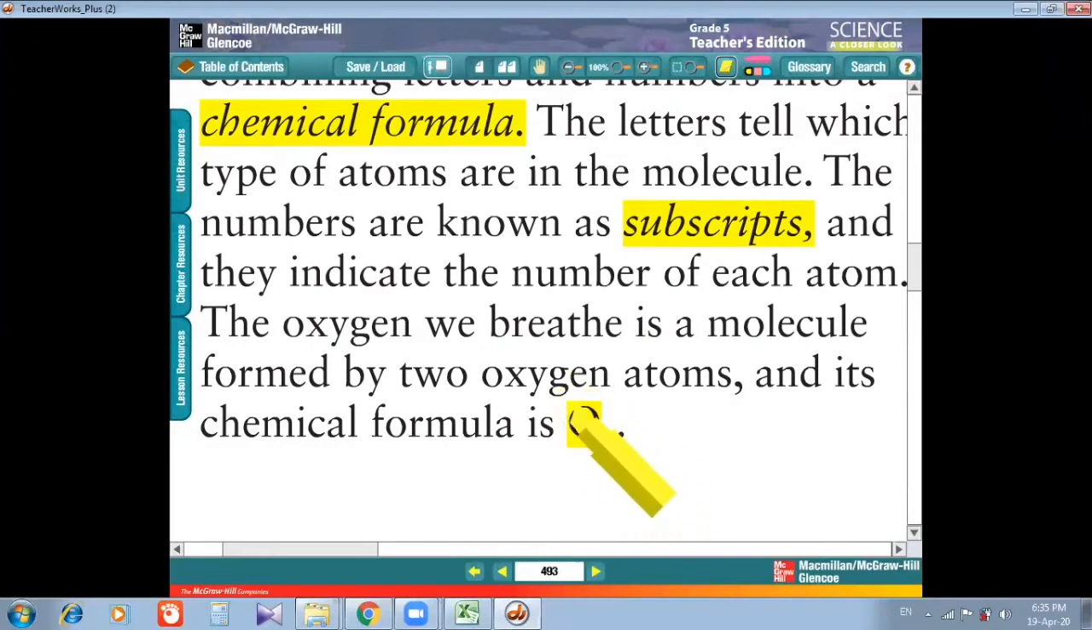This is a molecule of oxygen. So how much would it be? It's only O, so there is only oxygen. How much? 2. It means 2 atoms of oxygen are there in this molecule. Okay.